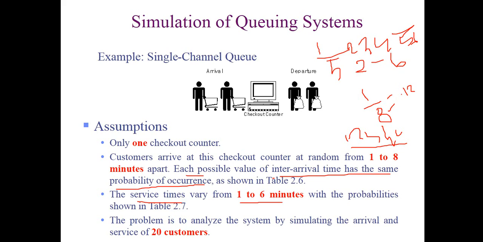But you can see in the service time that it varies from 1 to 6 minutes apart with the probability shown in a table. So the service time is actually given. That means the system will take minimum 1 minute to serve a customer and maximum 6 minutes to serve a customer. The probability of each service time is given in a table. So we don't have to panic about the probability, but we have to calculate the probability of interval time. Then what should be our goal? What is the actual purpose of this simulation? Our purpose is to analyze the system by simulating the arrival and service.